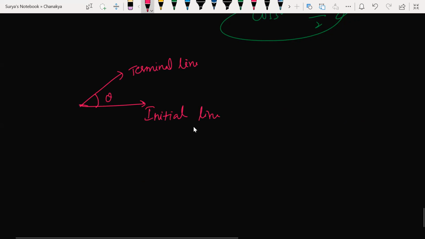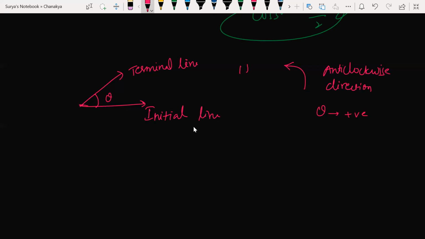Okay, beta. Now if you are moving in this direction, what direction is this? This is the anti-clockwise direction. If you are moving in the anti-clockwise direction, theta should be what, beta? Positive. Remember this, everyone, take a note.